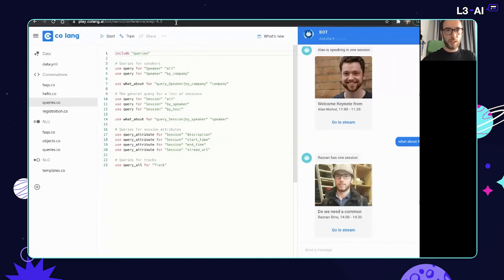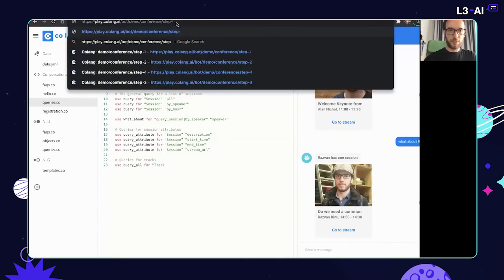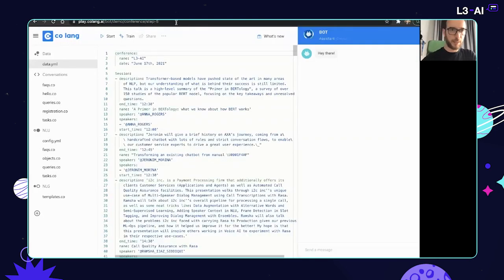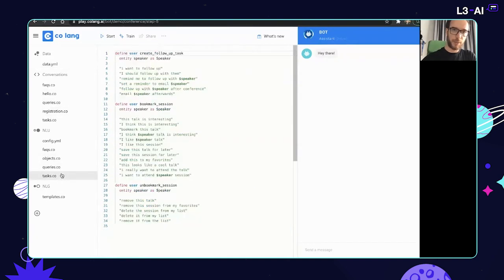One last thing I want to show you before we still got about 3 minutes left. Let's go to step 5, the last step in our journey today. We want the bot to actually help us with the experience of the conference. So we're going to create a few simple intents for bookmarking certain sessions, for creating some follow-up tasks. So let's kind of see that in action.